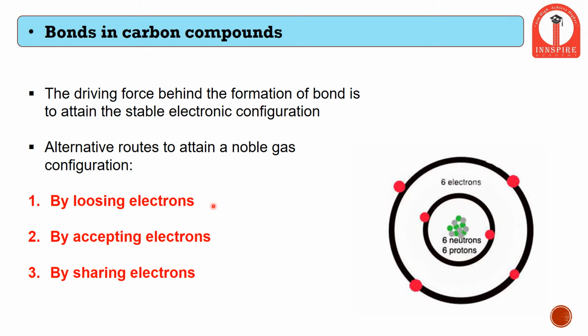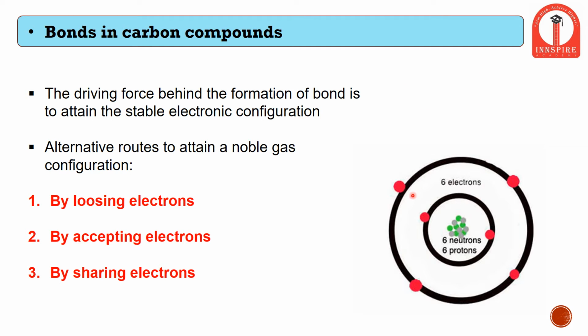Any gas or compound, in order to attain stability, should attain an electronic configuration which is close to the noble gas configuration. The inner shell or inner ring is called the K ring. The next ring after K is called L. Apart from these two, there are several other rings present in other atoms. As the rings increase, it is K, then L, after L it is the M ring, and later on the N ring.